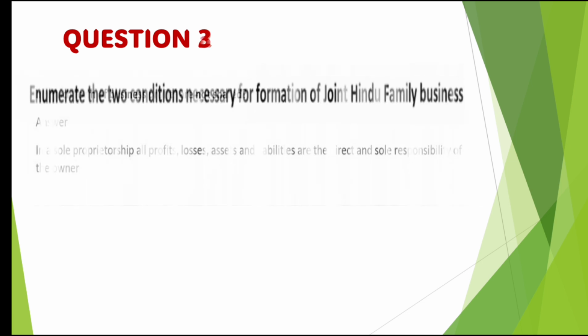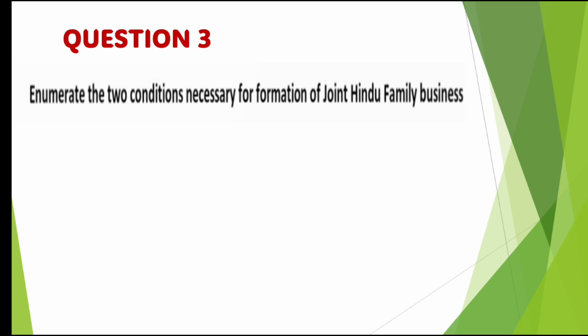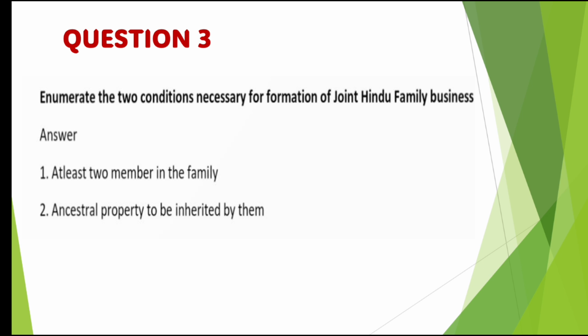Question number 3, enumerate the 2 conditions necessary for formation of a joint Hindu family business. Solution: at least 2 members in the family, and ancestral property to be inherited by them. So if you want to get registered for a joint Hindu family business, the family should consist of at least 2 members and there should be some property which belonged to your ancestors. Then only the registration is possible under joint Hindu family business.